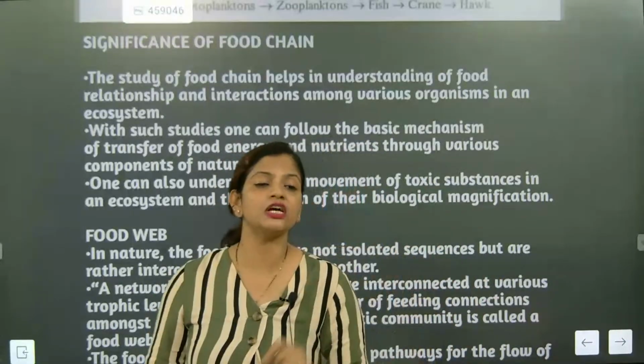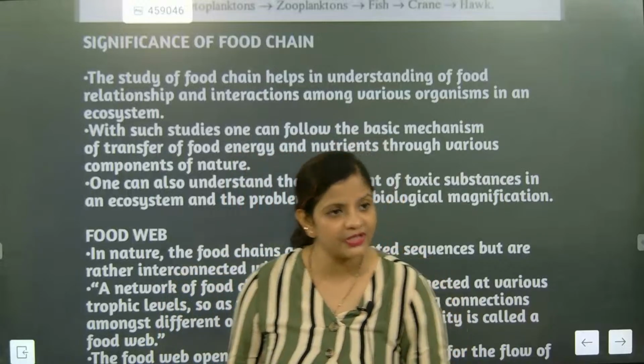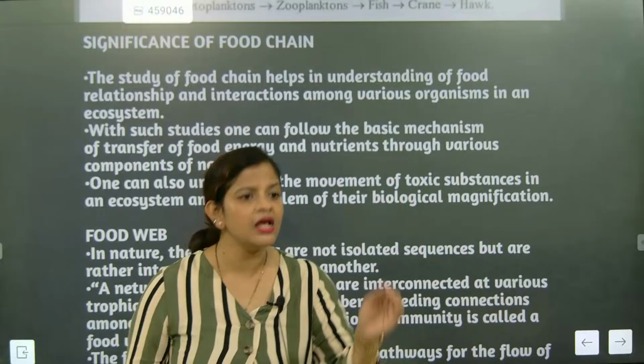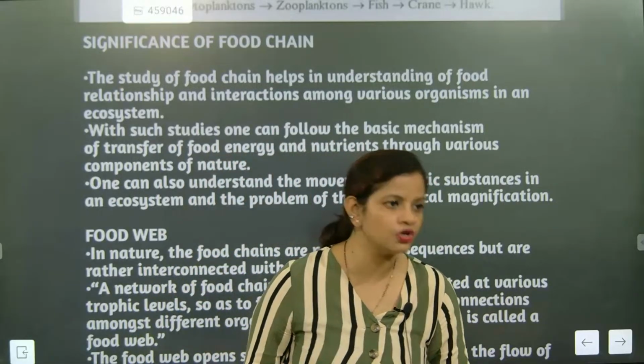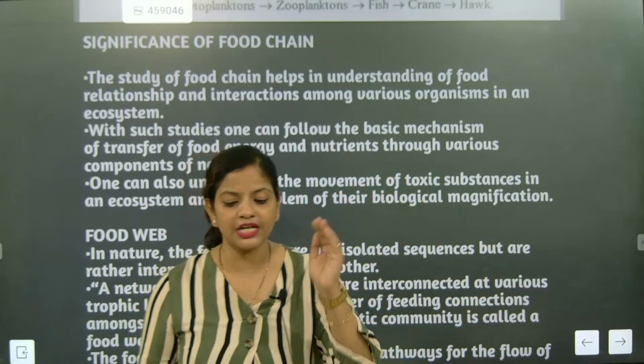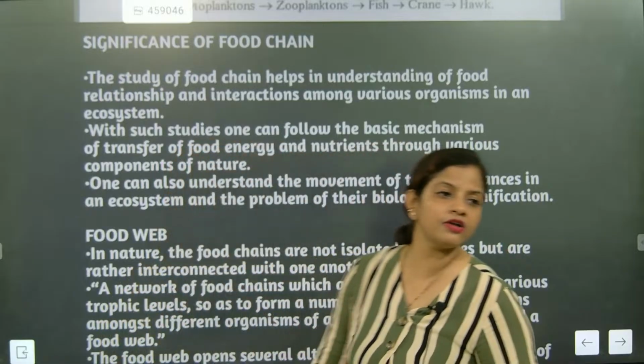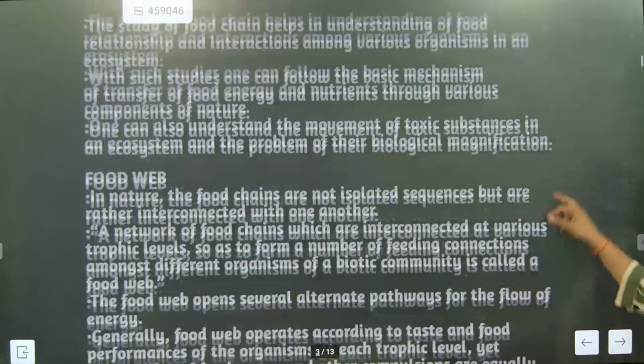Note that biological magnification also happens when the higher organisms are eating the lower organisms in the food chain. Understood? And the higher level is accumulating what? More toxins.